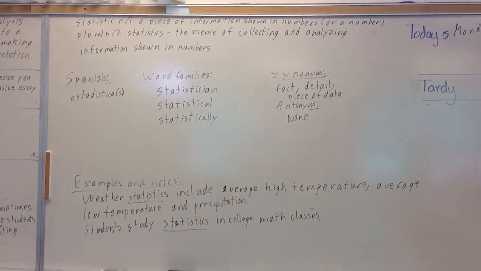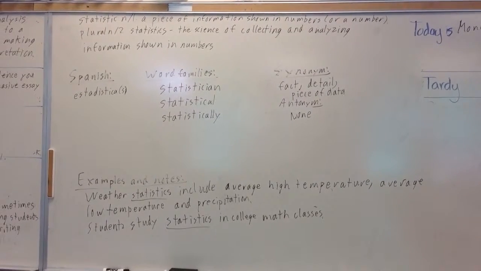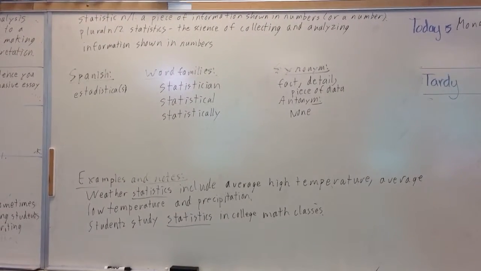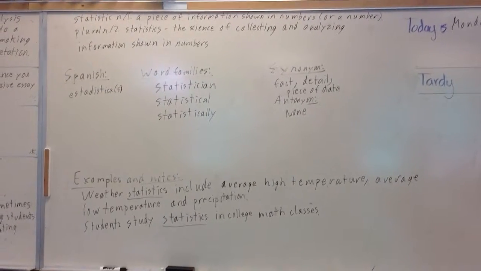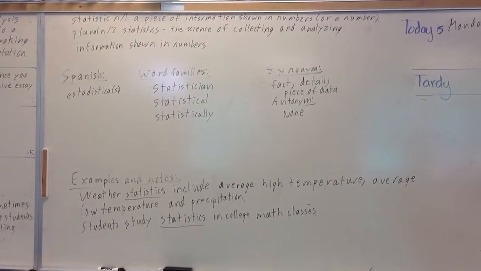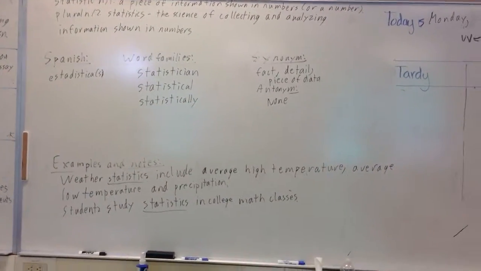Some word families. A statistician is a noun. I forgot to write the parts of speech on the board today, but you have them on your card. Statistician is a noun. It's a person who studies statistics, like definition 2. So it's like a mathematician, a person whose job is to do math and to study statistics.